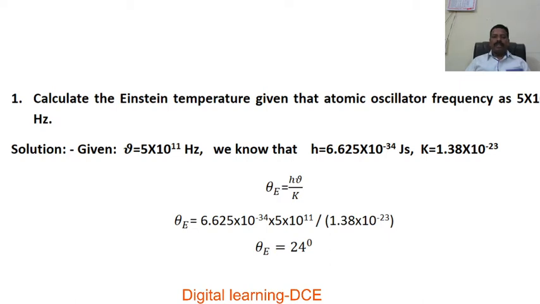Substitute this in the Einstein temperature expression given by Einstein's theory of specific heat of solids, that is theta E is equal to h nu by k. Substituting the values and simplifying, we get theta E is equal to 24 degrees.